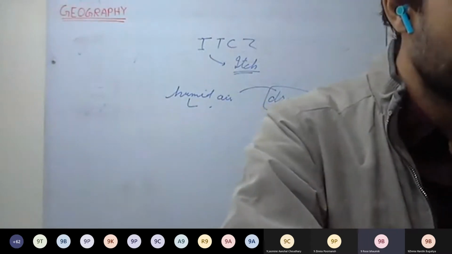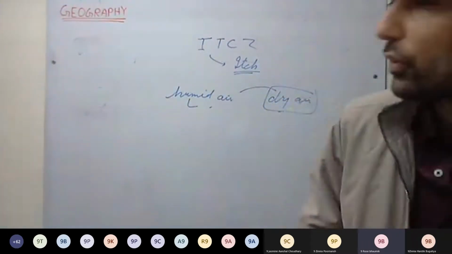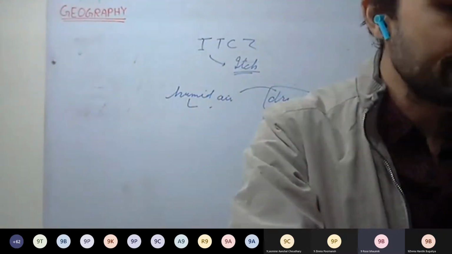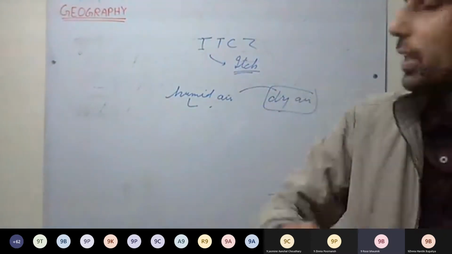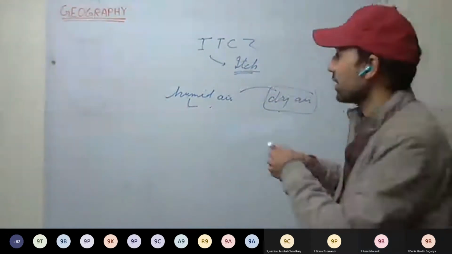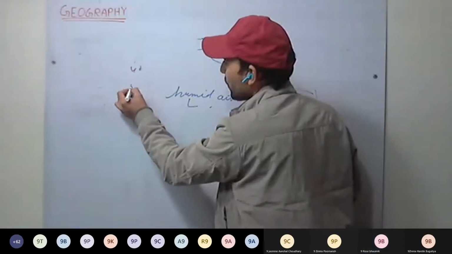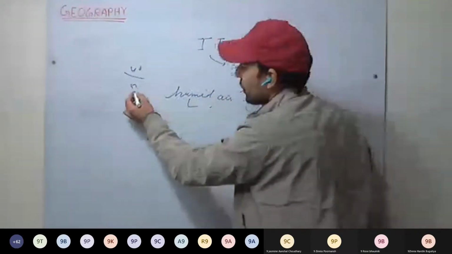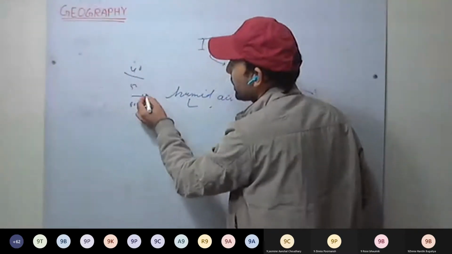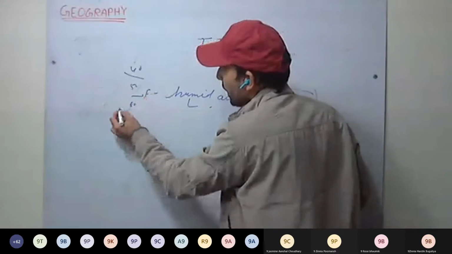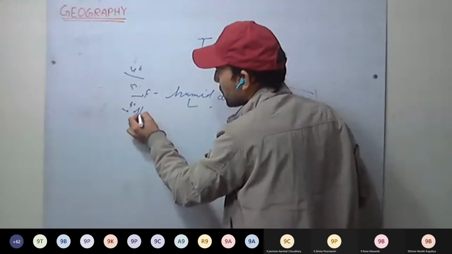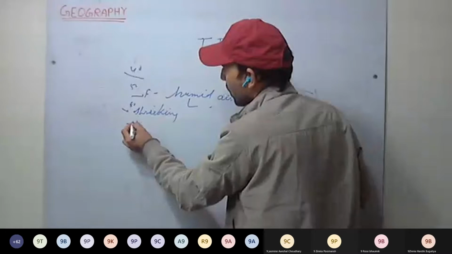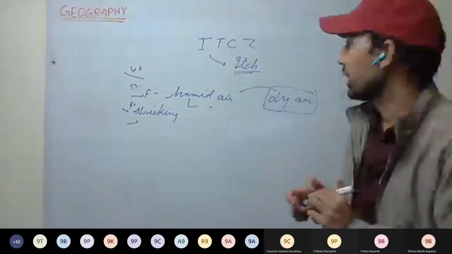The winds that flow at 40 degrees south are the roaring 40s. They are the westerly winds. Westerlies between 40 degrees to 50 degrees are called the roaring 40s. Between 50 to 60, they are called the furious 50s. And beyond 60, they are called the shrieking 60s.